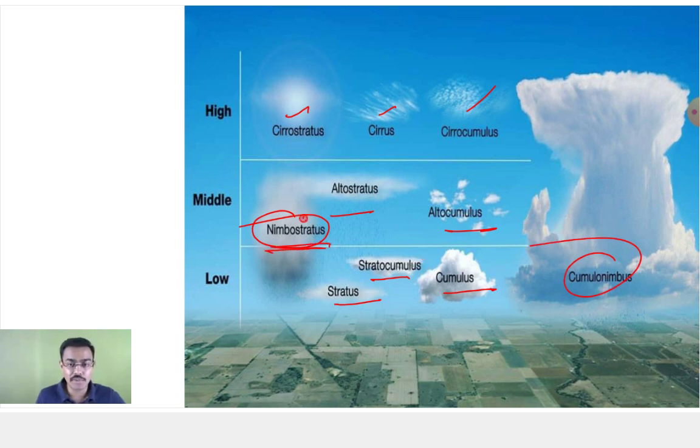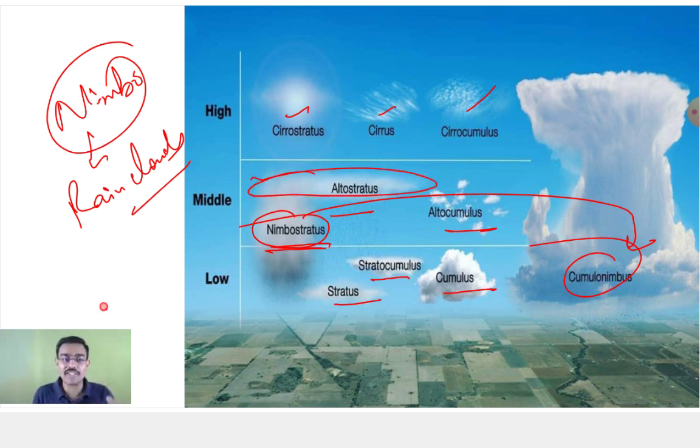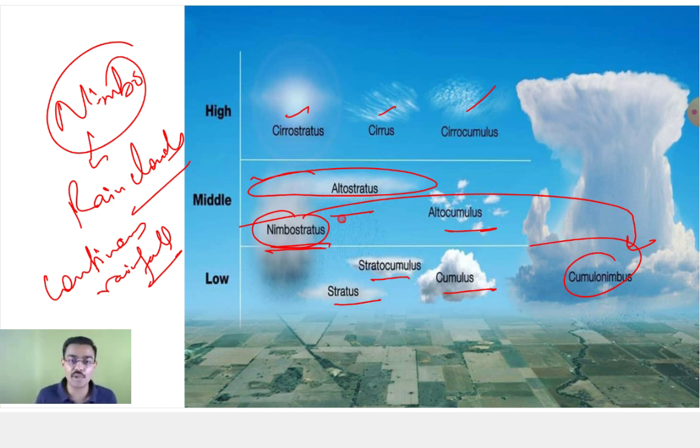Nimbostratus. Now what is the difference between cumulonimbus and nimbostratus? Both are nimbo. Nimbo is rain clouds. In nimbostratus, since you have a very flat base, you find a very continuous rainfall for a long period of time. ठीक है? यहाँ पे you find a very huge rainfall in a short span of time. So that is cumulonimbus. The difference between cumulonimbus and nimbostratus: in nimbostratus you find rainfall over a long duration, continuous rainfall. Here you find very huge rainfall in a short area.